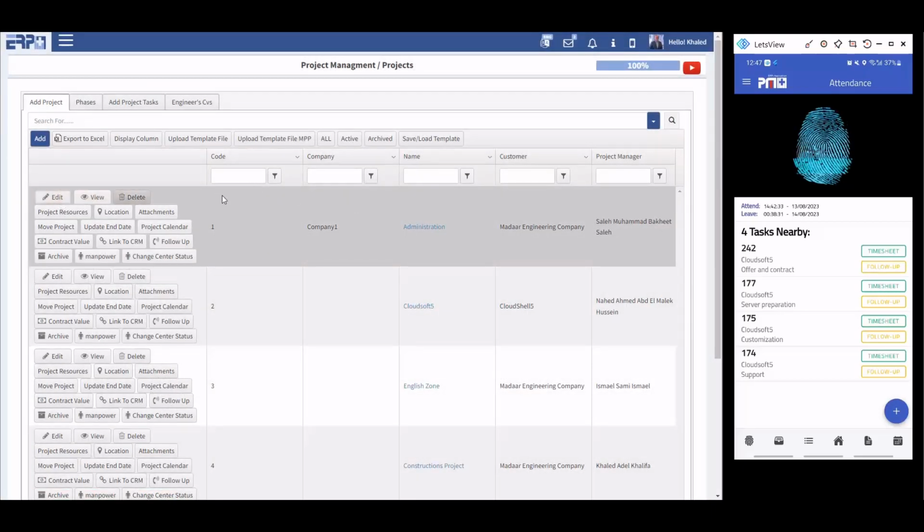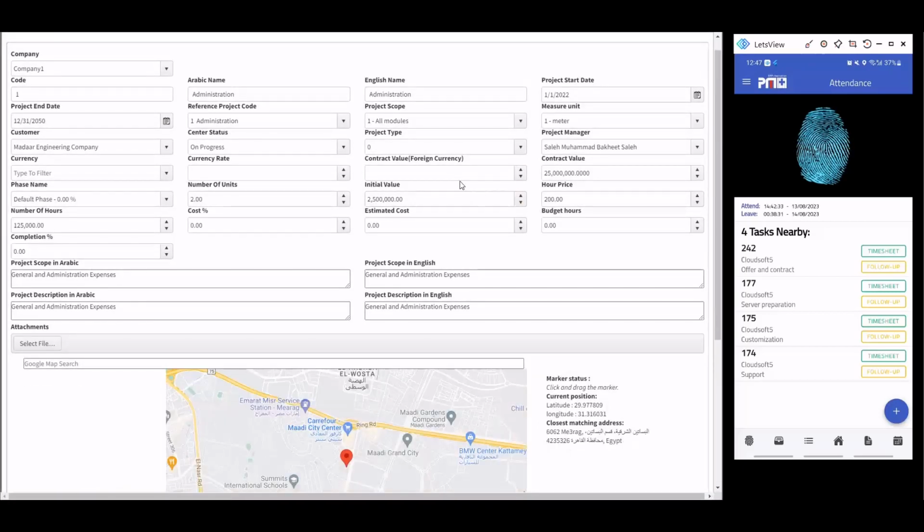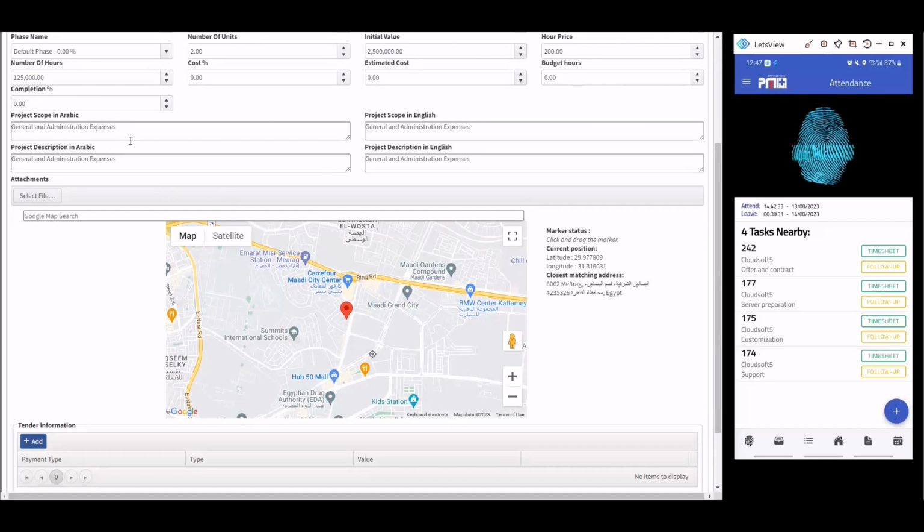In the editing screen, we can show you the set of data you can define for each project: its name, its contract value, its initial value, the number of hours allowed, and here we have the scope of the work. We have the project place. We can select that, Cloud Shell 5, for example.